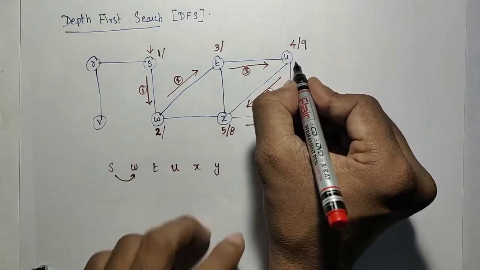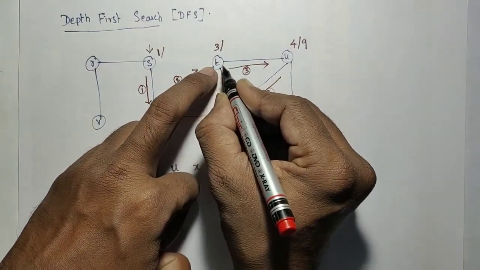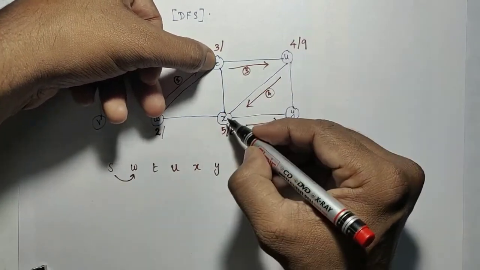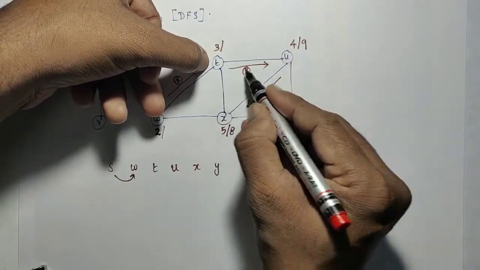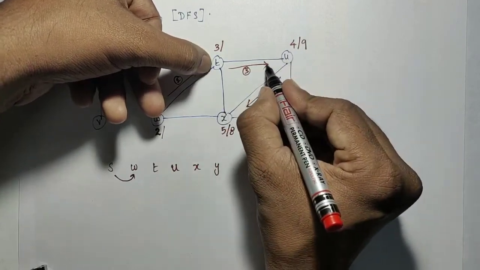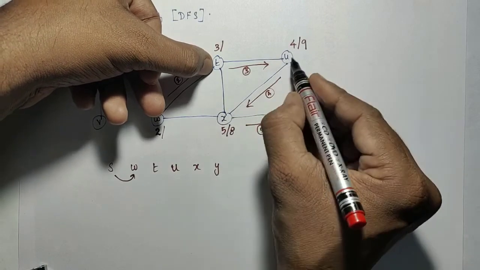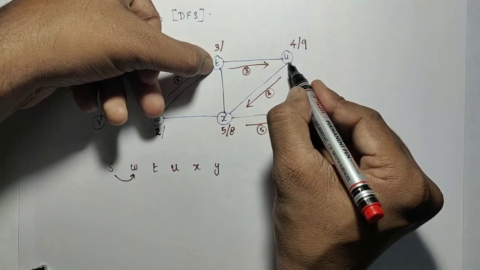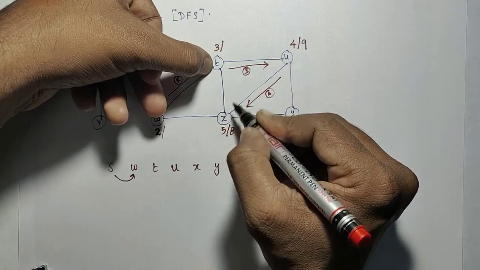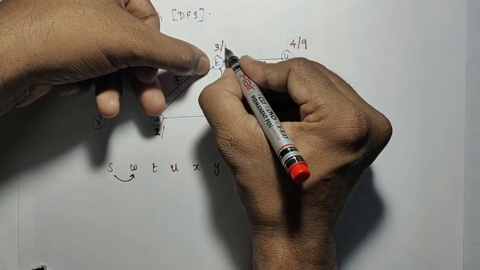Then I need to go to the parent of U. The parent of U is T. Before visiting U, the unvisited nodes of T were X and U. So we have traveled to U. But before visiting U, X was also unvisited. After completely visiting U, X is also visited. So there is no more unvisited node for T. So I can complete this.